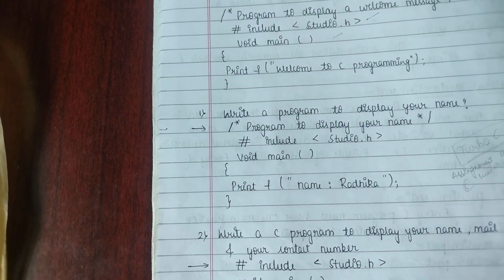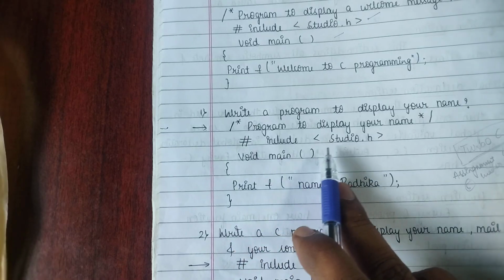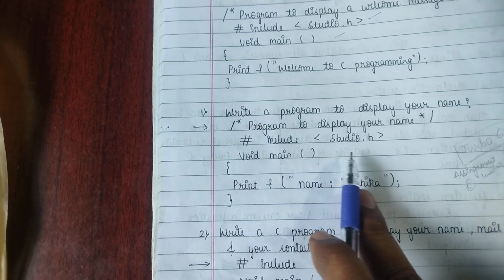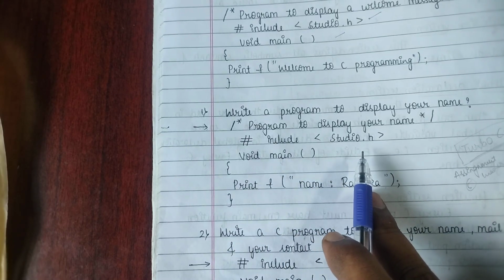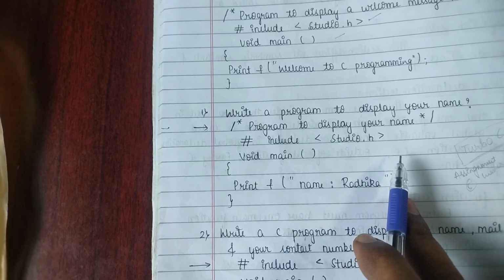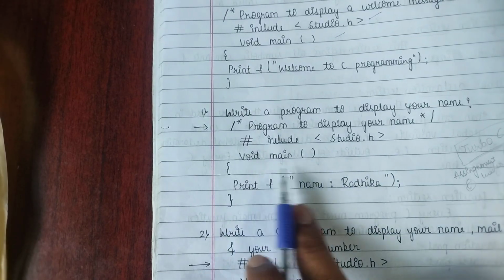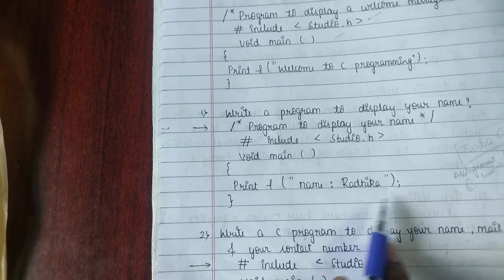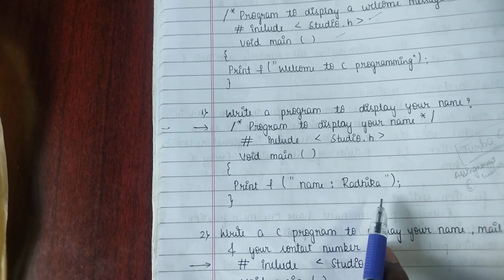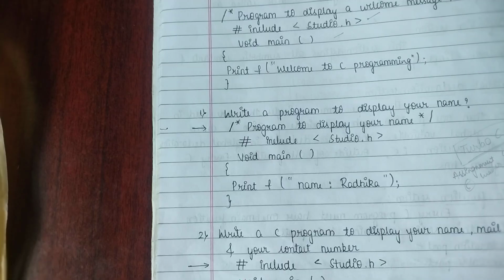Now, write a program to display your name. Hash include stdio.h stands for standard input output header file, again I am repeating. Now again open the main function, printf, name is Radhika, whatever the name is. You can just print the name.